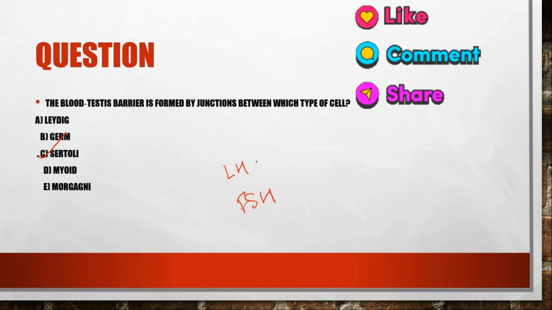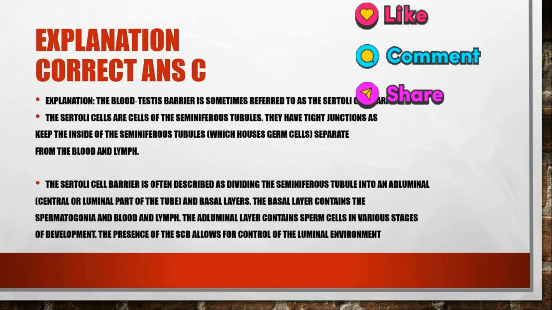Leydig cell has the LH receptor and Sertoli cell has the FSH receptor. Yes. So FSH acts on the Sertoli cell. Please remember this. So the correct option is option C, and the explanation is the blood testis